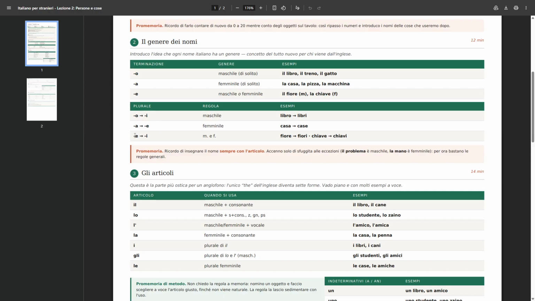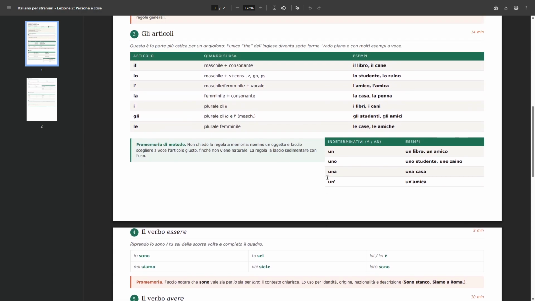Then we have E, so the ones that we have seen before, like fiore, chiave, that end with E in Italian in the singular, they end with I in the plural. I pronounced in Italian. So, for example, fiore, that we have seen before, flower, to become flowers, it is fiori. Chiave, key, we have said. To become keys, we take away the E and we put I. So chiavi, keys. Okay.